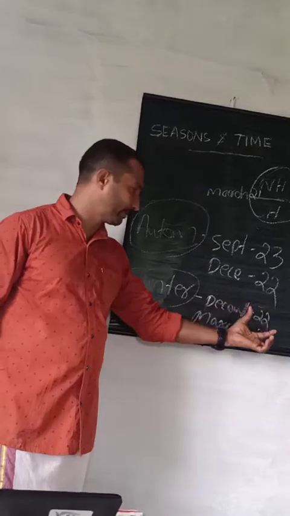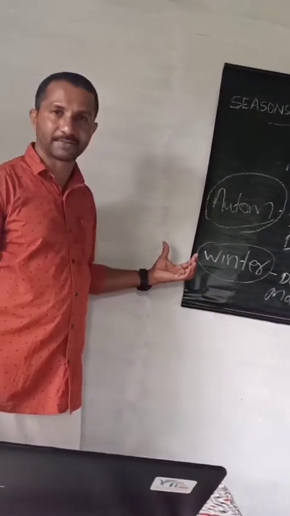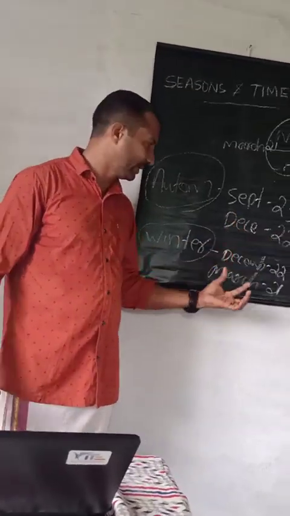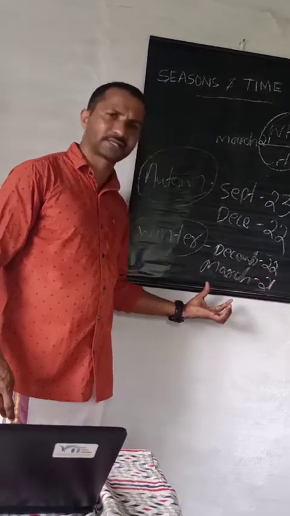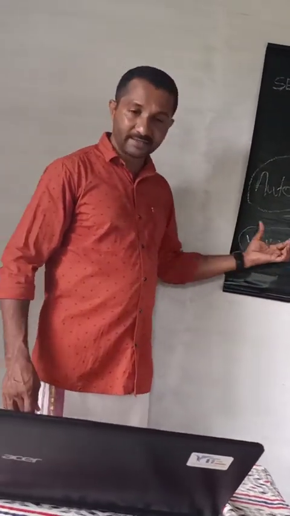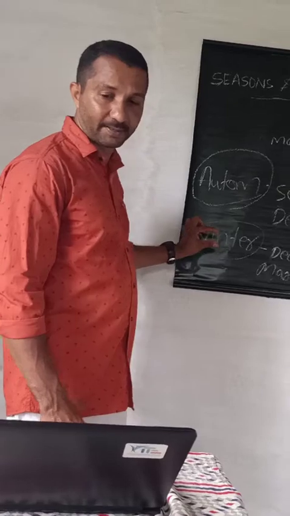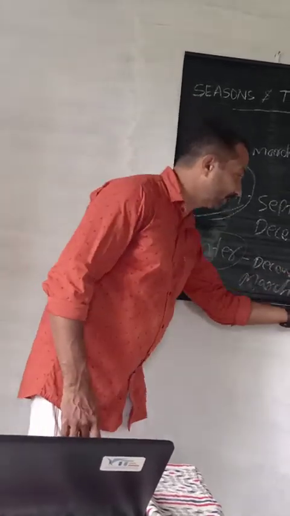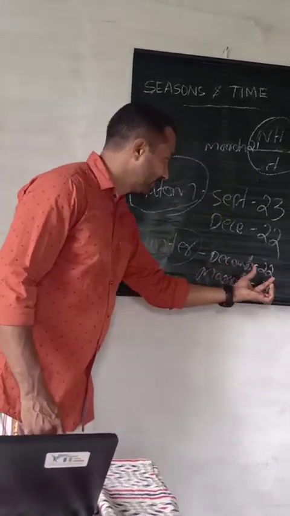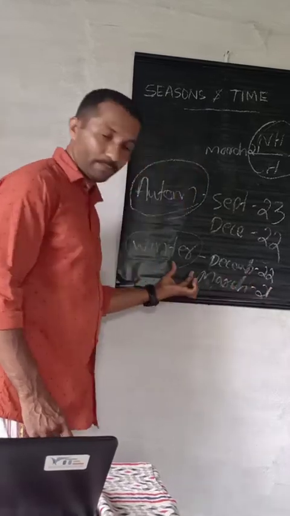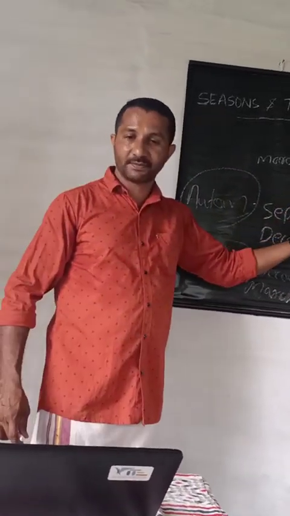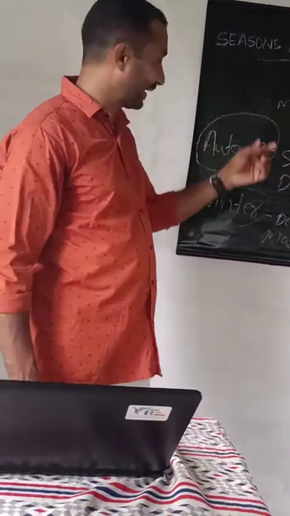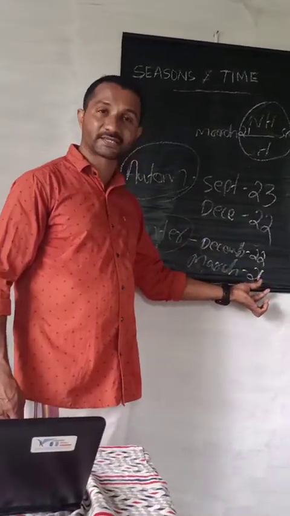Children, now we can explain the last season mentioned in this chapter, that is the winter season. It is between December 22nd and March 21st. In this season, the northward apparent movement, or the northward shift of the sun, begins on December 22 and again it reaches the equator on March 21st.